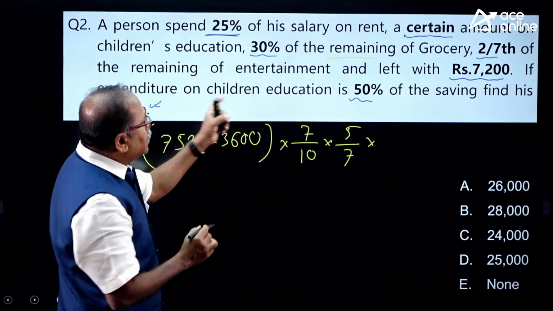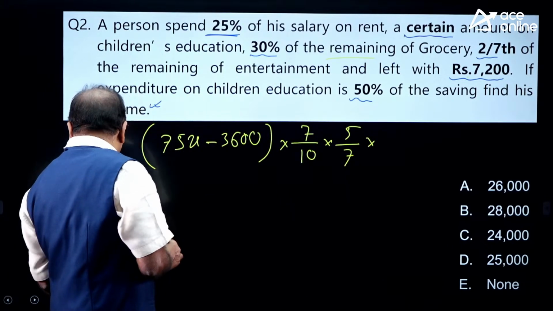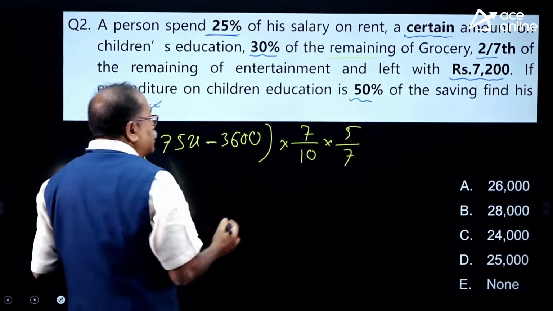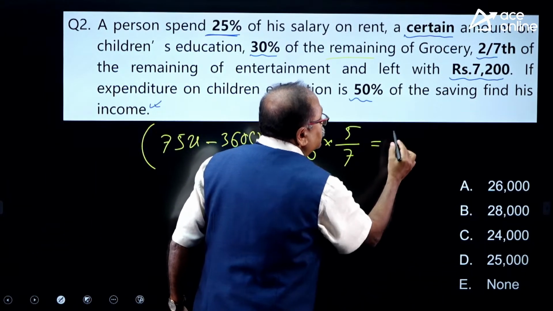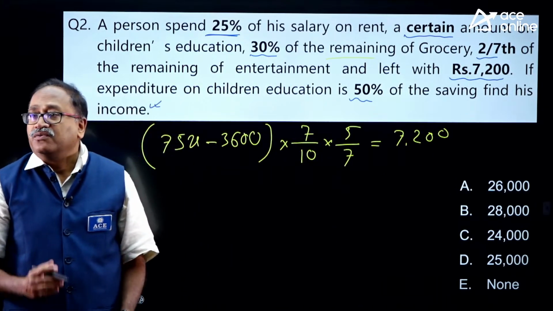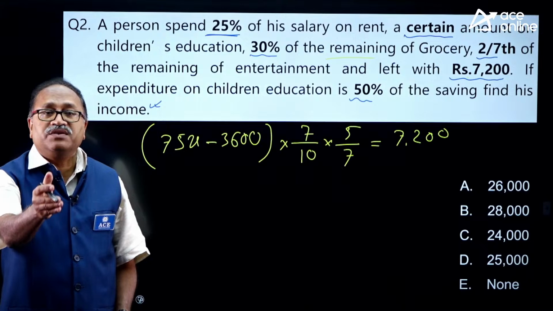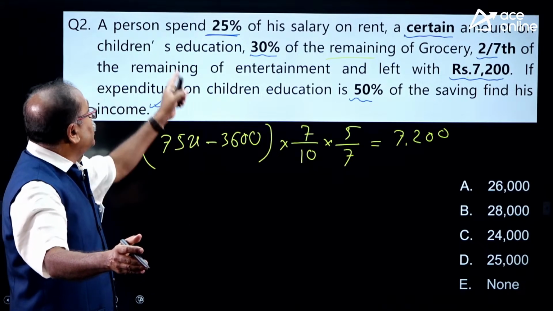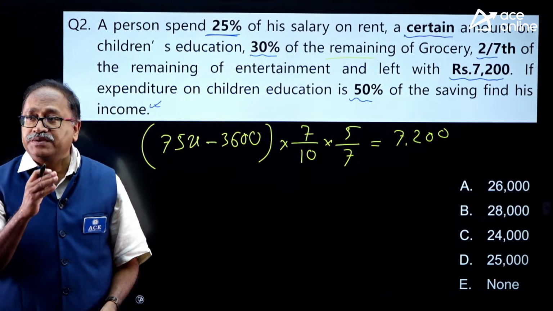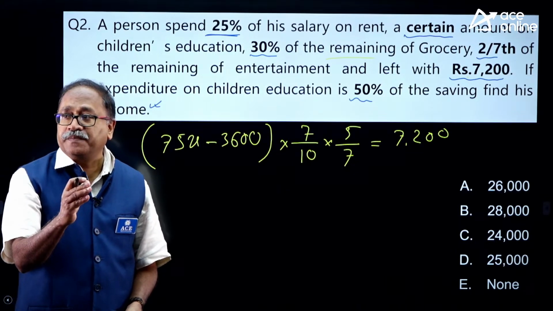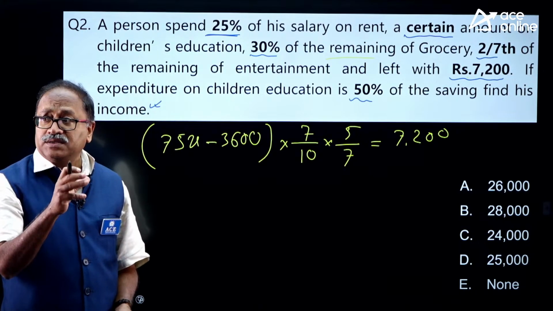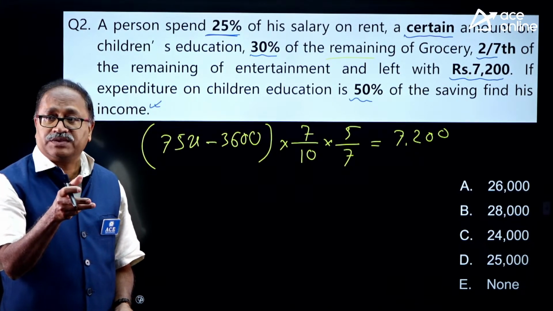Then do we have other expenditures? No. So here, which is equal to 7,200, there is a small twist in this straight question. Will you get the x value, or 75x? Once you get the 75x, you can find out the 100x. Come on my friends, let's respond to this, and some very good questions are there after this.